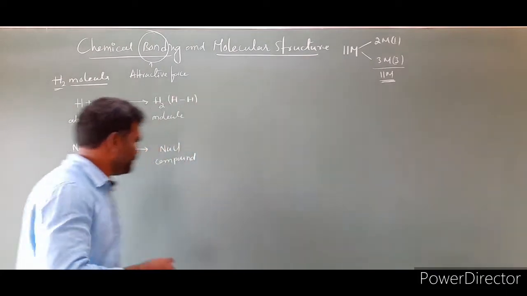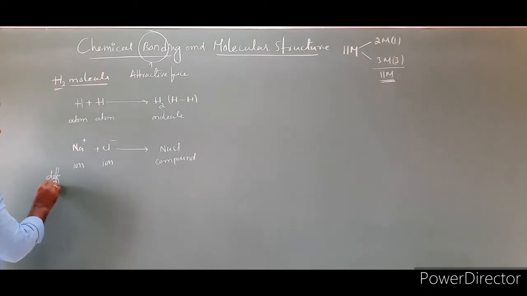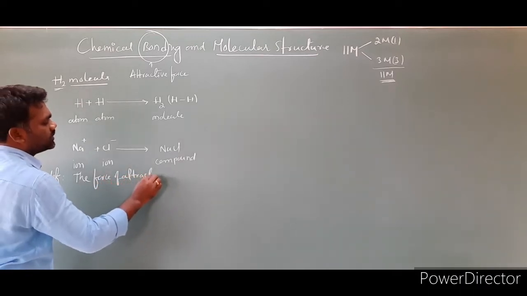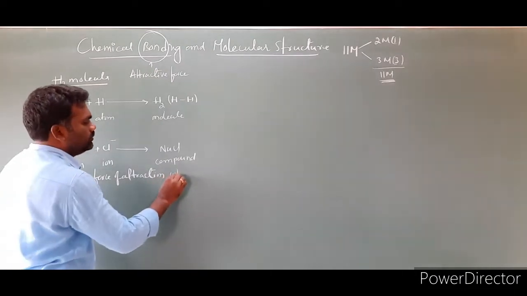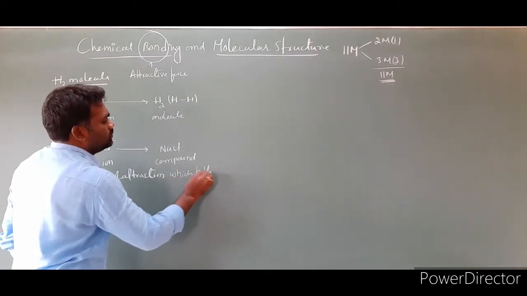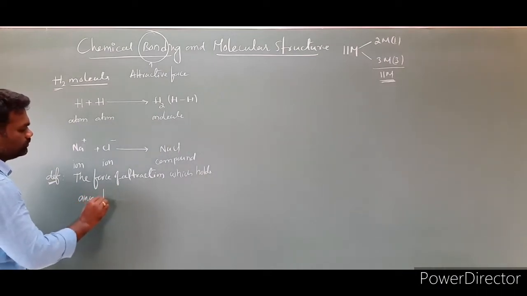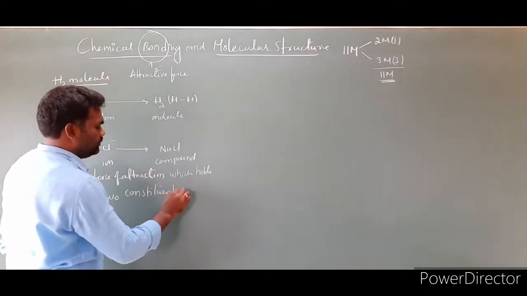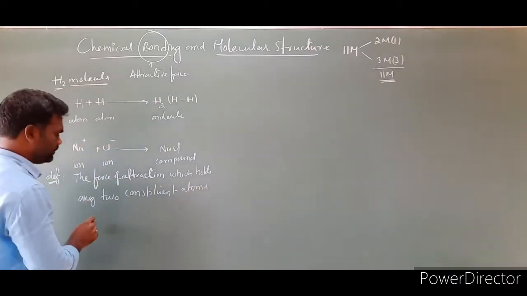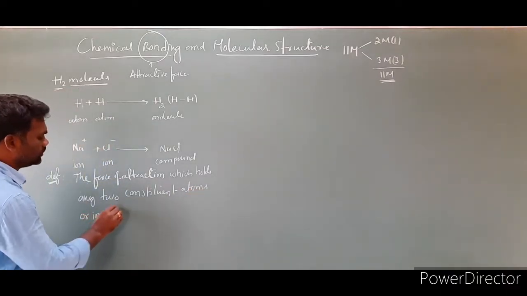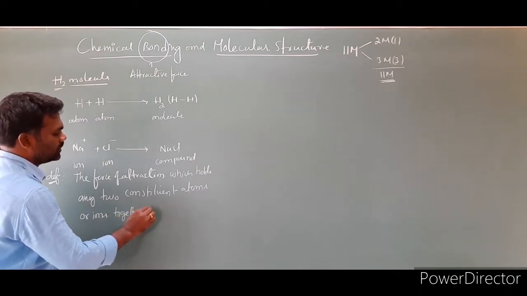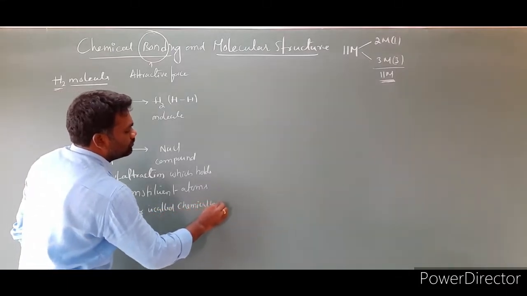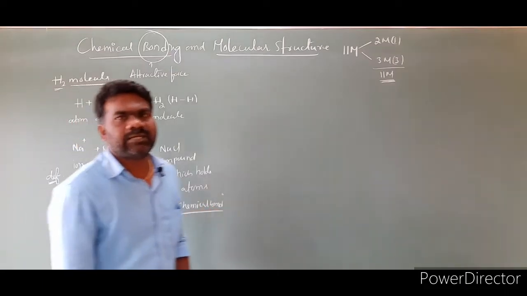Let us write the definition. Definition of chemical bond: the force of attraction which holds any two constituent atoms or ions together is called a chemical bond. This is the definition of chemical bond.